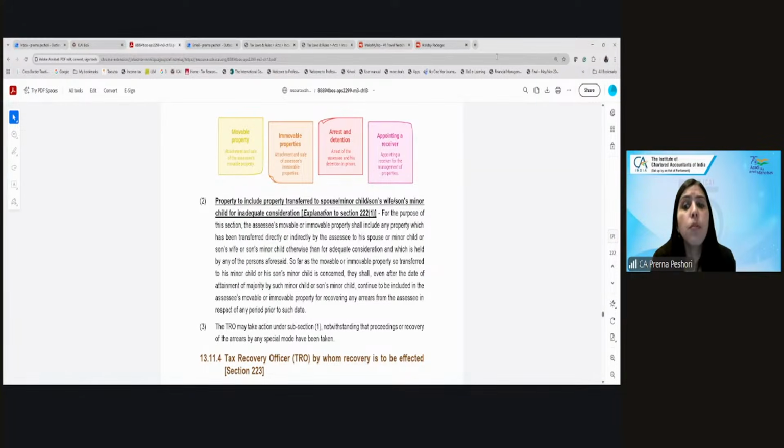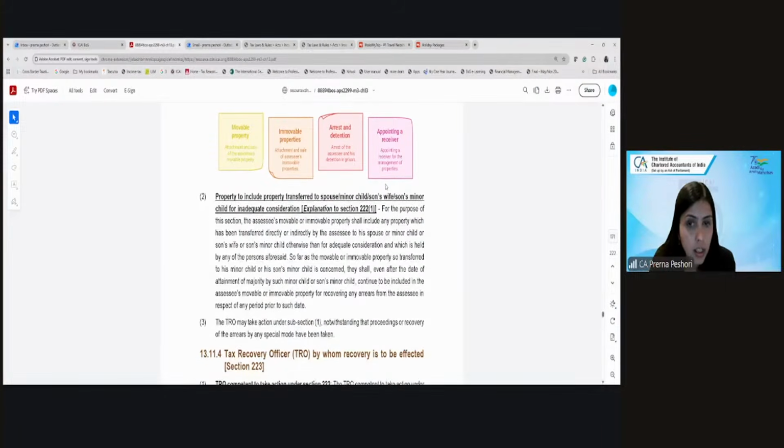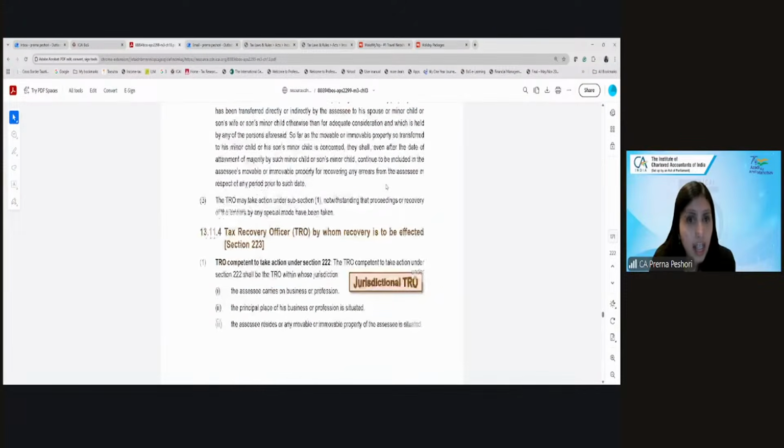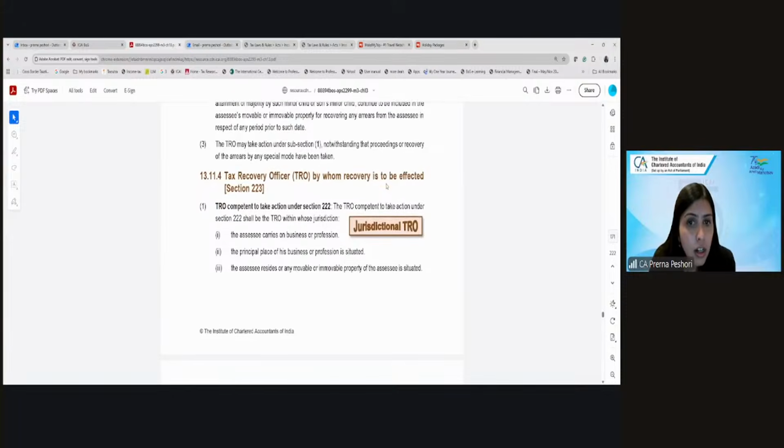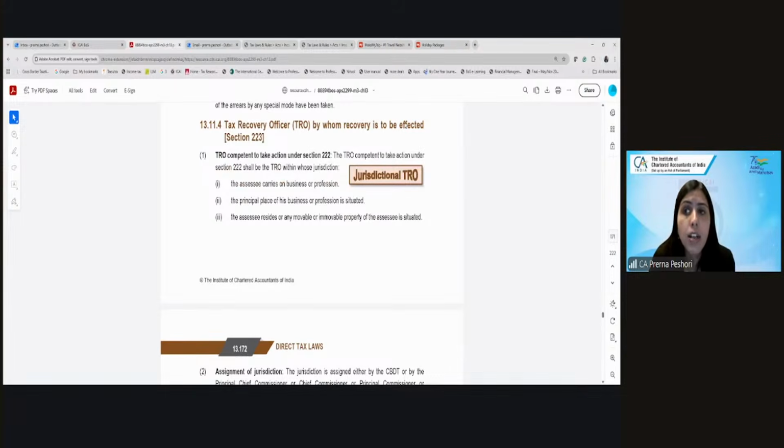So, any immovable or movable property transferred to them, even if these minors have now become major, will still continue under attachment. And the TRO will basically sell these properties. Are we clear?